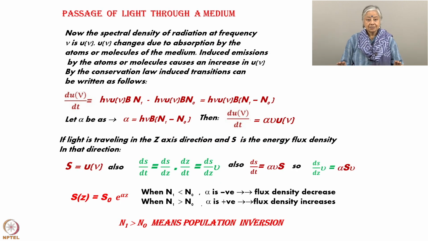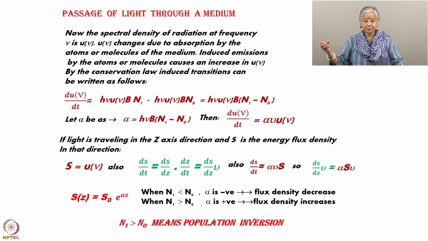Now, consider, just for a moment, the passage of light through a medium. So, you have this photon going through this medium, which has the equilibrium number densities n0 and n1. And as it is going through this medium, it should be getting amplified.